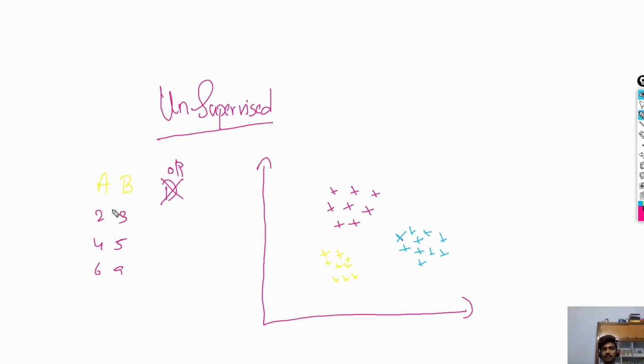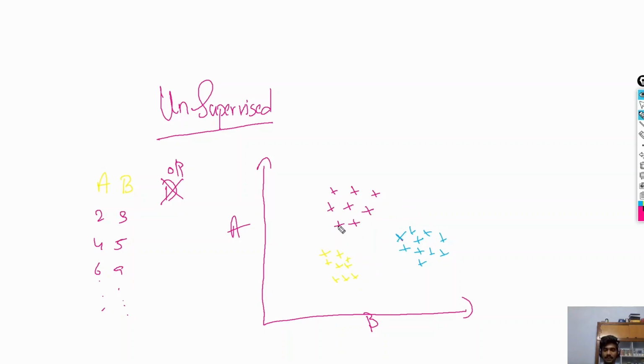But what should we do in the case of unsupervised data? We don't have any output variable to supervise us. So in this case, we would try to understand some patterns in the data. Let us assume the A and B values go on like this. We draw the A and B values on a two-dimensional graph. This is also called a scatter plot. Let us assume the points are scattered like this.